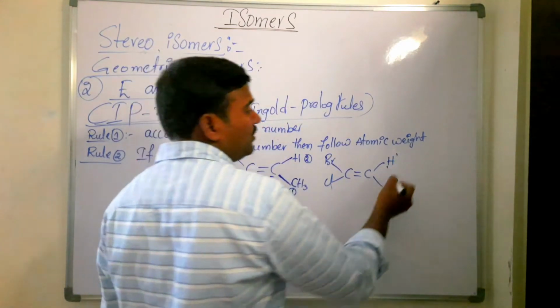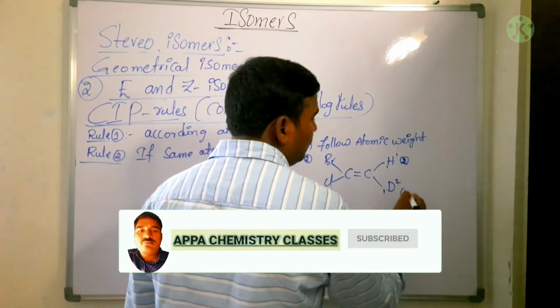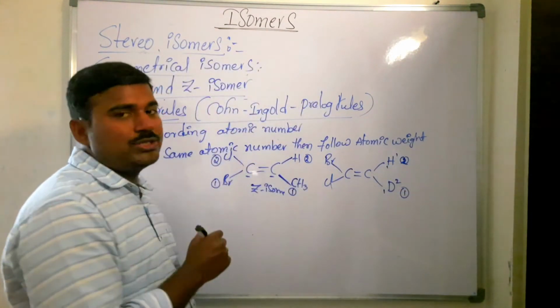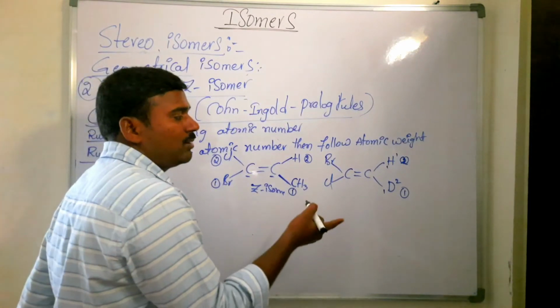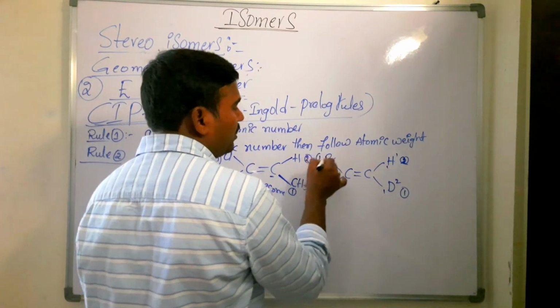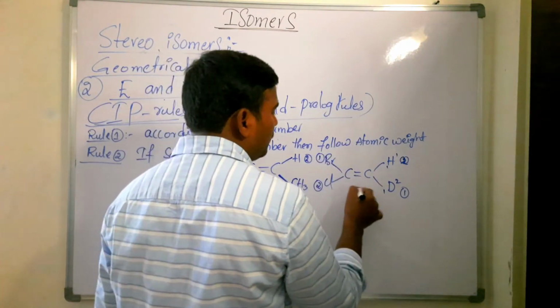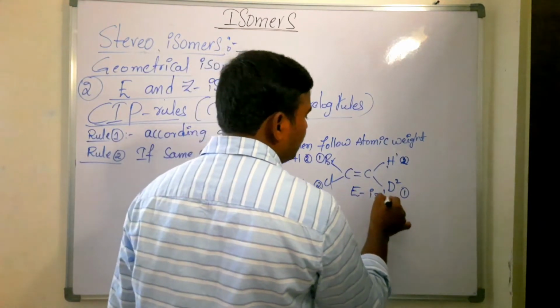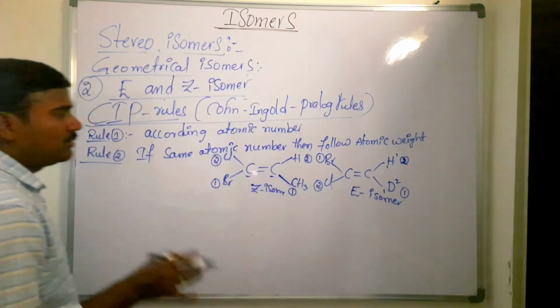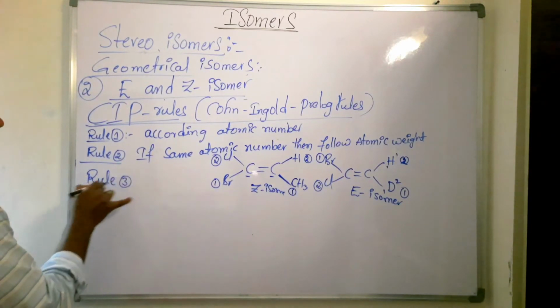So hydrogen is given second priority, deuterium is given first priority. We have to follow the second rule: which is having more atomic weight, that is given first priority. Among bromine and chlorine, which is having more atomic number? Bromine, after that chlorine. Now same priority groups are on opposite sides, so it is called E isomer. Is that clear? So for rule number 1 and rule number 2, I have given you one example each.